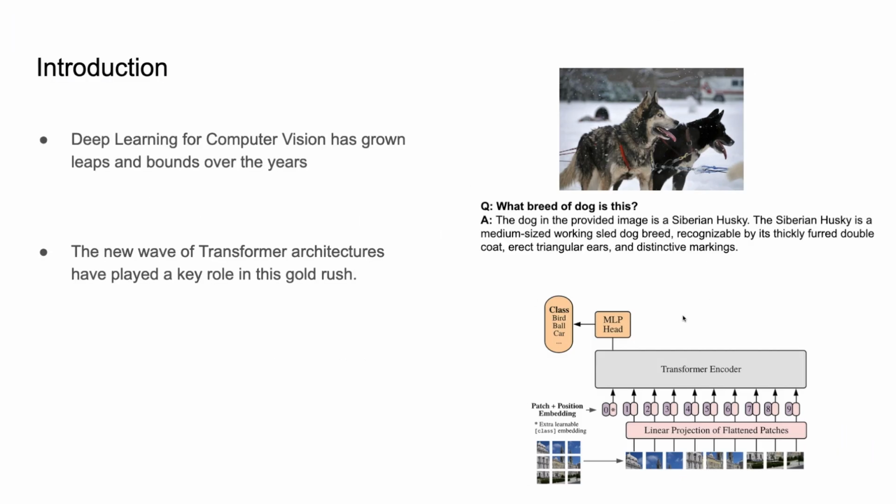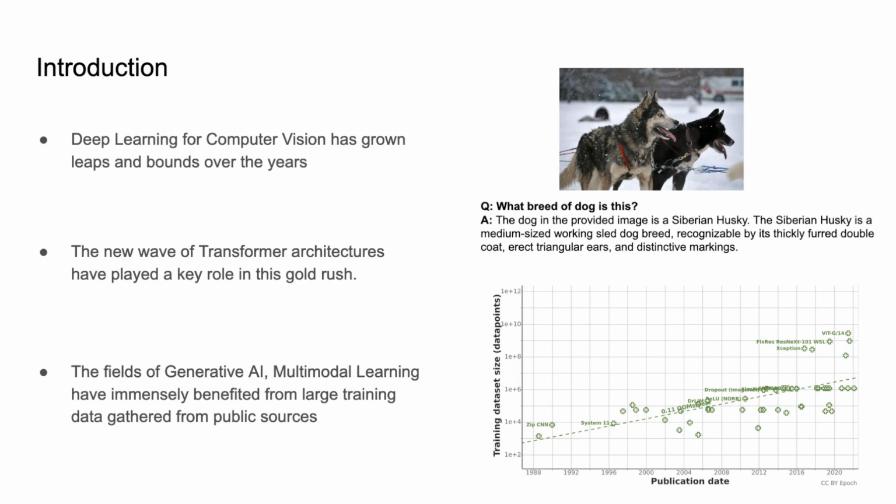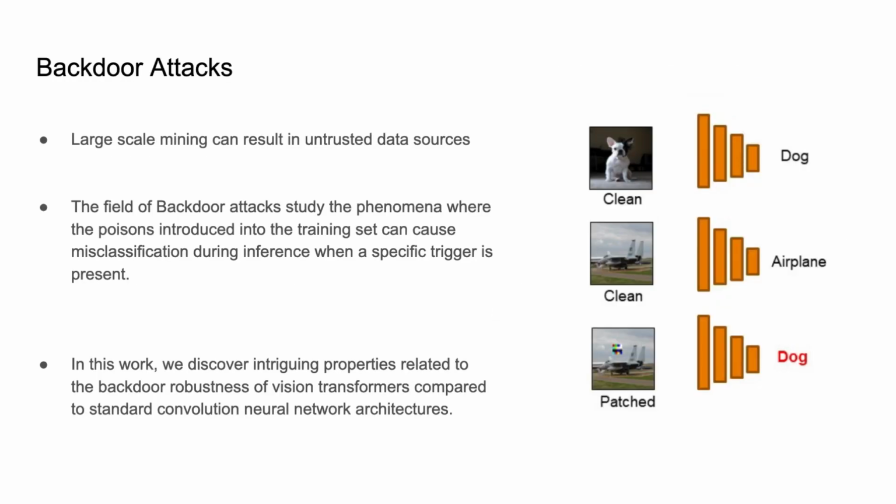As we are familiar by now, deep learning for computer vision has grown leaps and bounds over the years. Here we see an example of querying a large multimodal model about the breed of dog and it answers correctly. The new wave of transformer architectures have played a key role in this gold rush. Specifically, the fields of generative AI and multimodal learning have immensely benefited from large training data gathered from public sources.